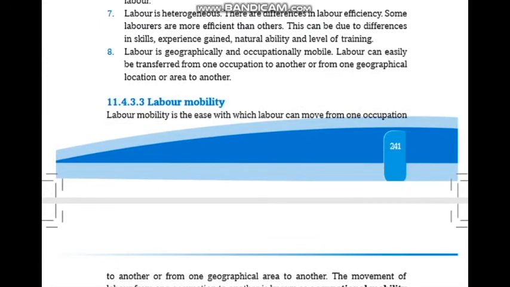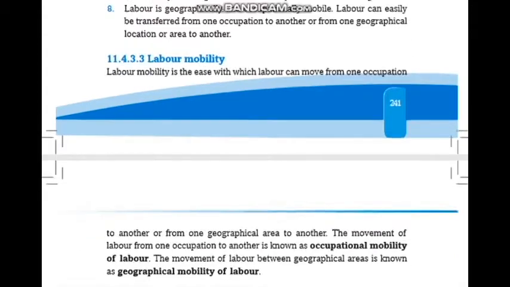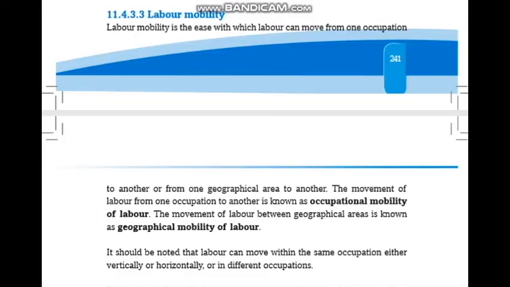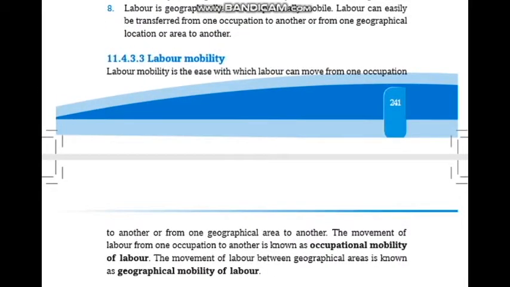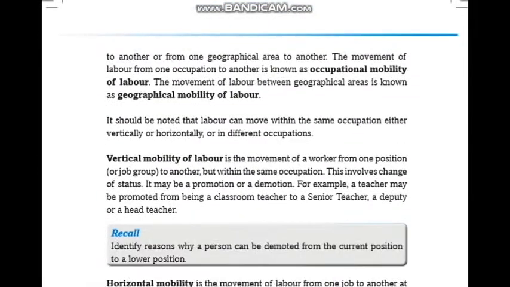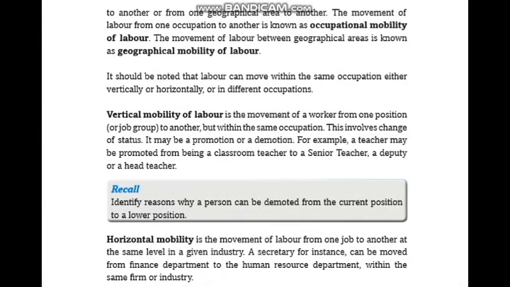This means that labor can easily be transferred from one occupation to another, or from one geographical area to another. What is labor mobility now? Labor mobility is the ease with which labor can move from one occupation to another, or from one geographical area to another. The movement of labor from one occupation to another is known as occupational mobility of labor. The movement of labor between geographical areas is known as geographical mobility of labor.